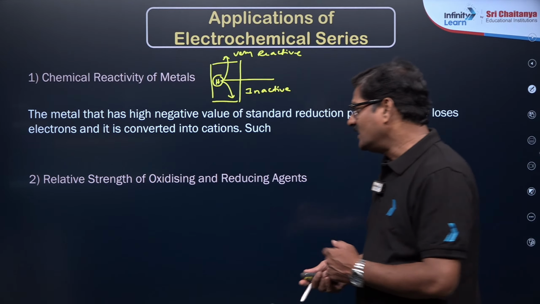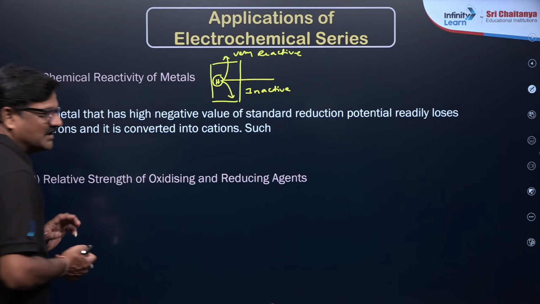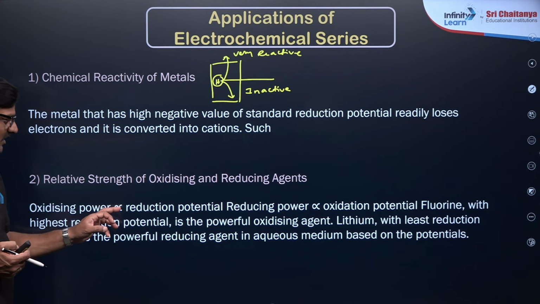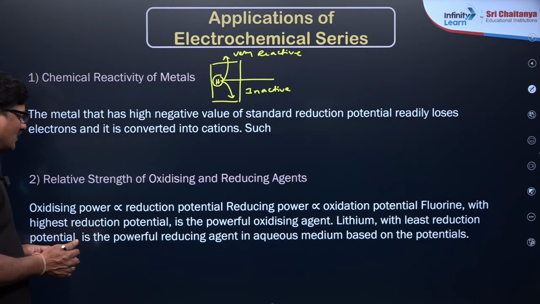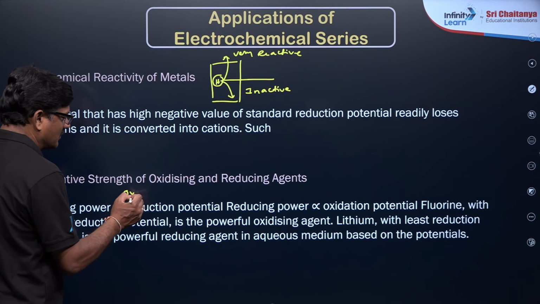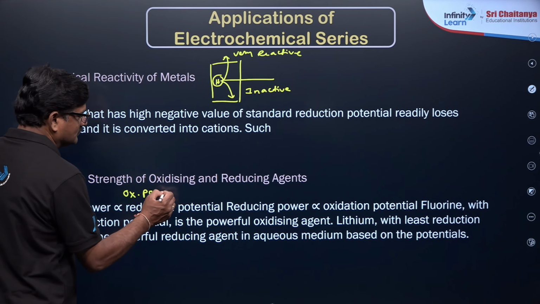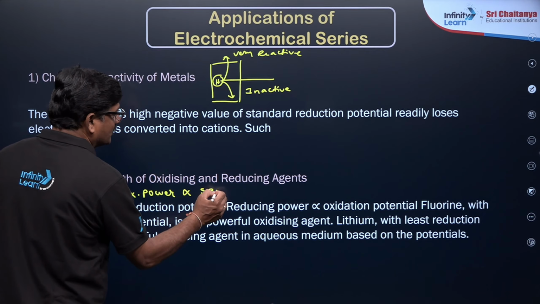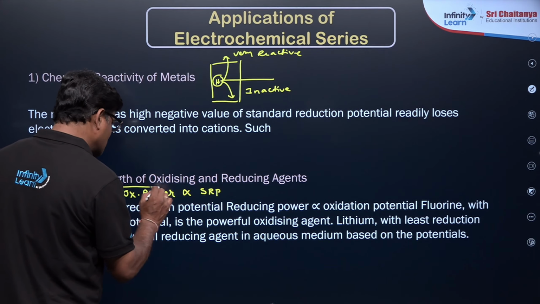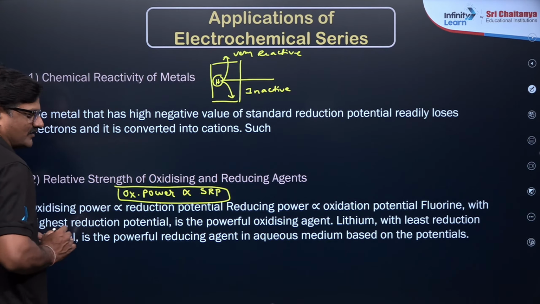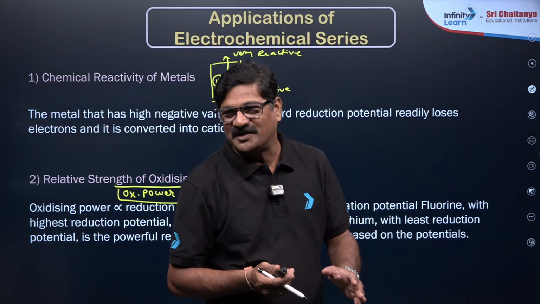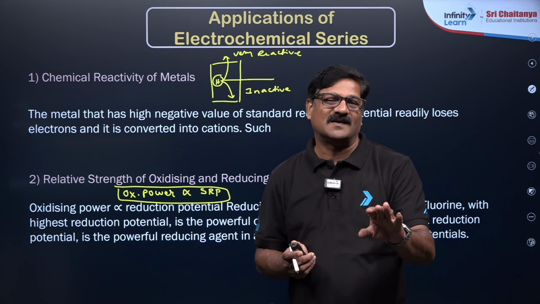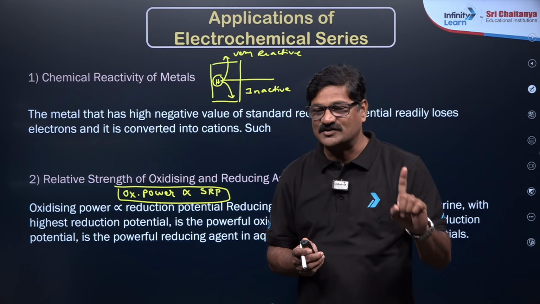And let us see the relative strength of oxidation and reducing agents. It says oxidizing power is directly proportional to standard reduction potential, and this is a thumb rule, and vice versa. A series of elements will be given with their SRP values, and you will be asked the order of their reactivity. Understand? It's very, very important.